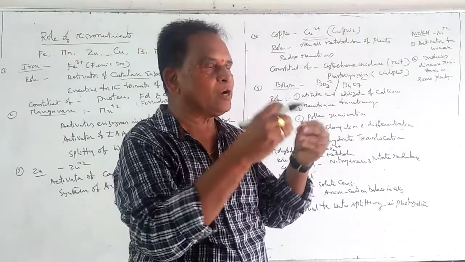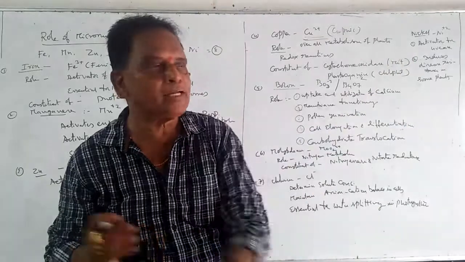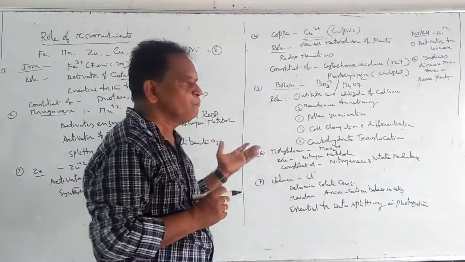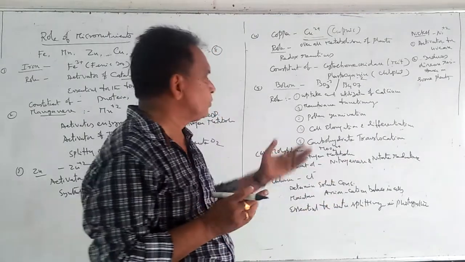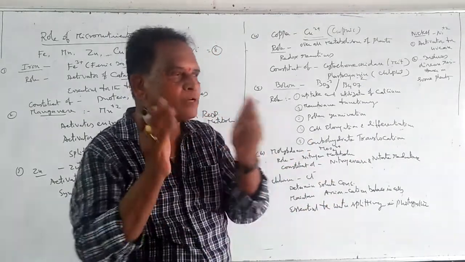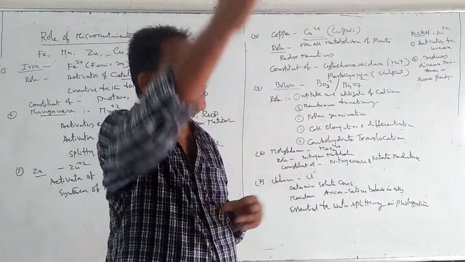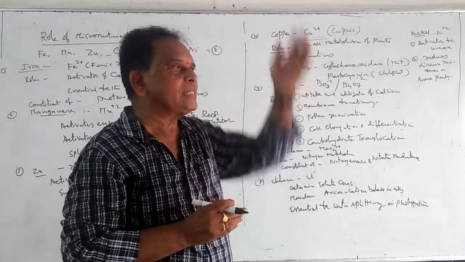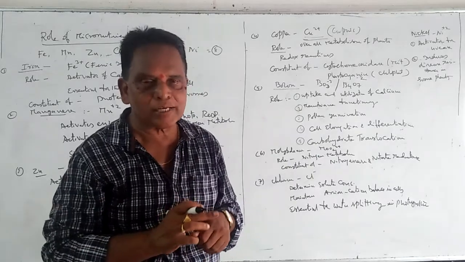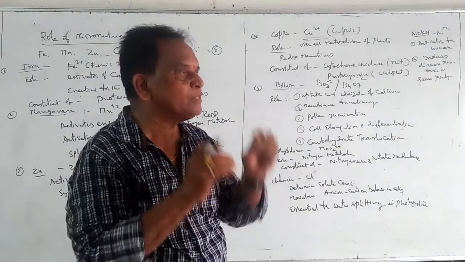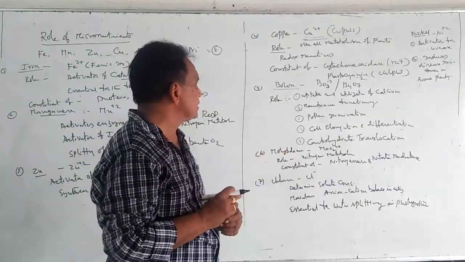So boron forms a complex. Boron combines with the carbohydrate molecules, and those carbohydrate molecules are transported to the roots. And that process, as in our previous class, we know about this translocation, transfer of food materials, long distance transport. That is also called translocation, and that translocation is facilitated by this element called boron. So these are very important functions of the boron.